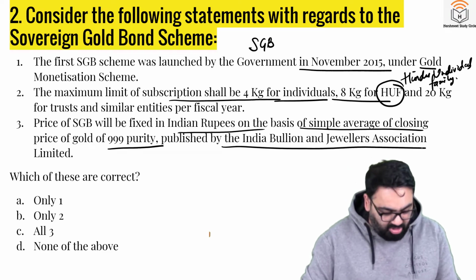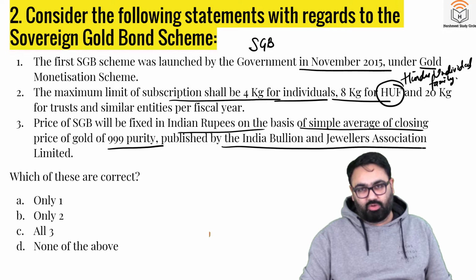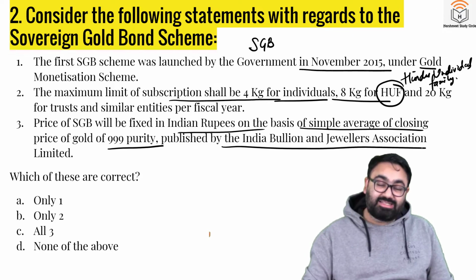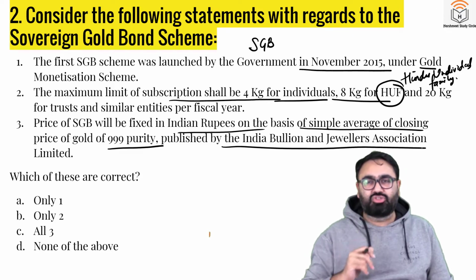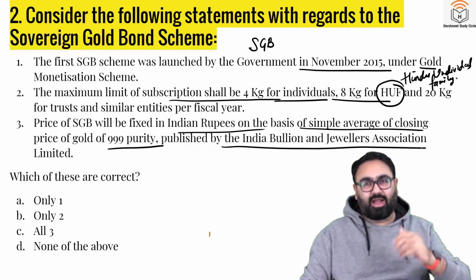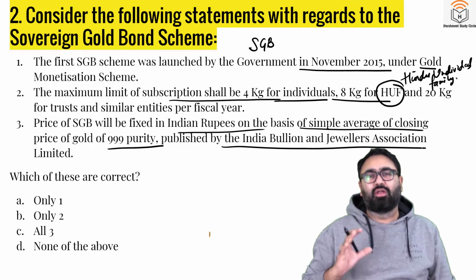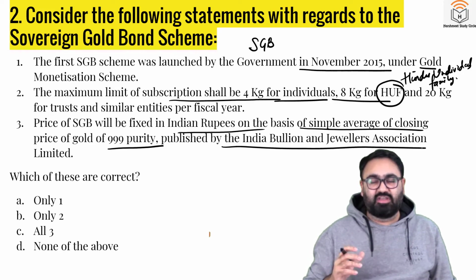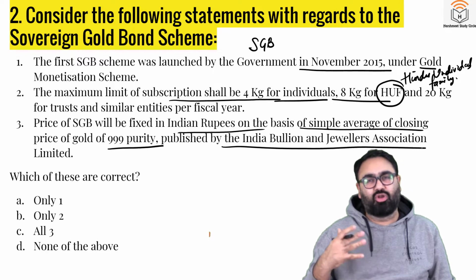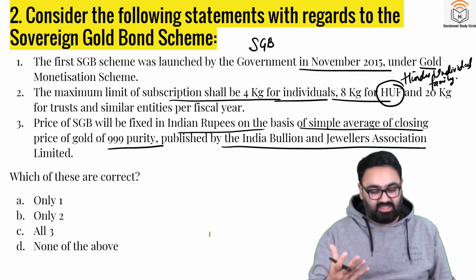Now, the sovereign gold bond scheme was introduced because the government wanted to discourage people from buying physical gold. Now, what has happened is in this year's budget, the government has reduced the import duty on gold. So the fear is now people will be attracted once again to buy physical gold. So this now endangers the future of this scheme, because if physical gold is becoming slightly more affordable, then why would people now go and buy the sovereign gold bonds? That is why it is in the news.